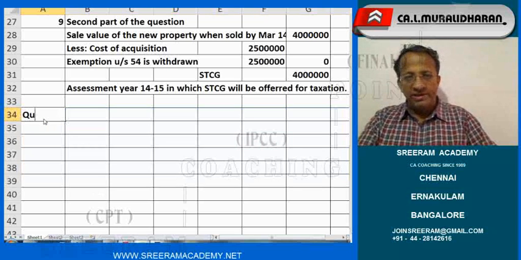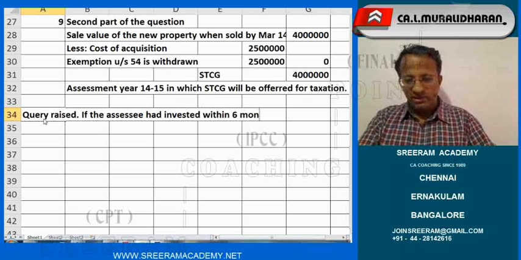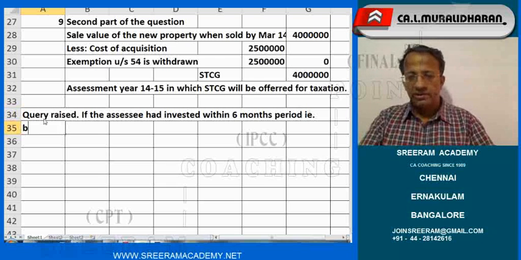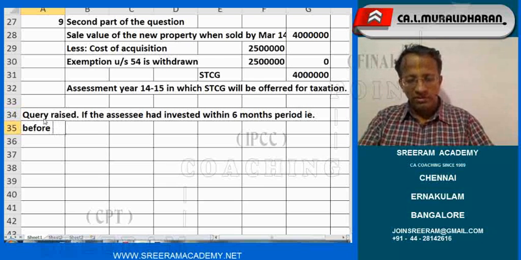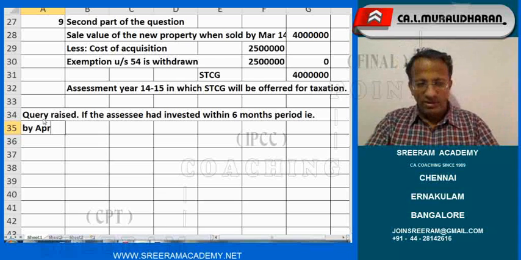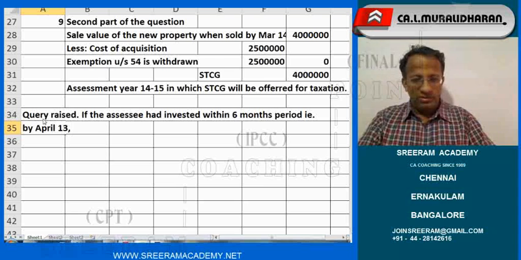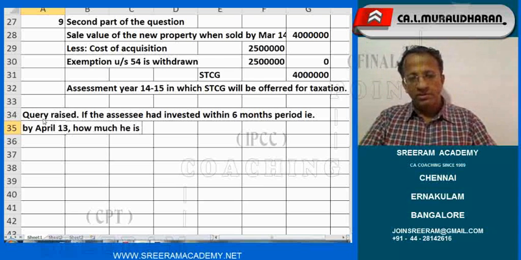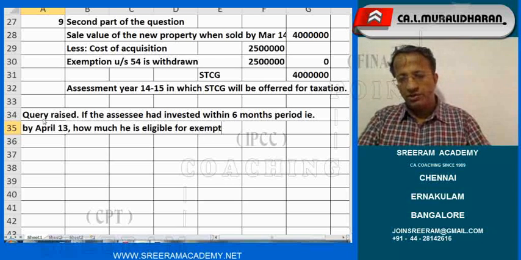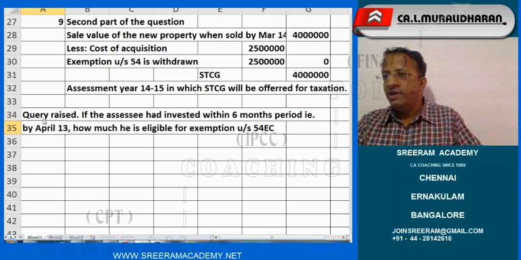so there is a query raised. What is the query raised? If the assessee had invested within 6 months period, that is before April, or until the end of April 13, how much is he eligible for exemption under section 54 EC? Am I right? Is this a query that you are raising?